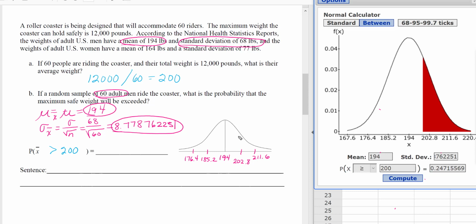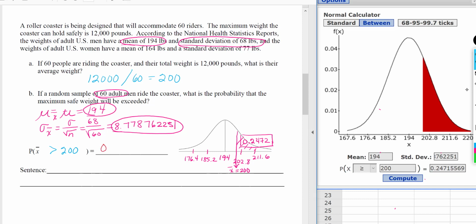And it's greater than 200, so I'm going to go ahead and label that as the mean. The mean is 200, and it's greater than or equal to. And our area that we need to label is going to be 0.2472. I'm going to round it to 4 decimal places. So let's go ahead and fill it in on the chart here. 0.2472 if I round it to 4 decimal places.